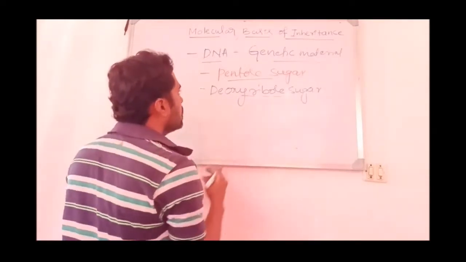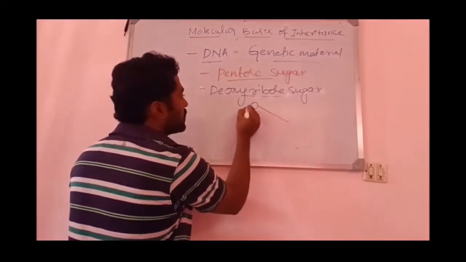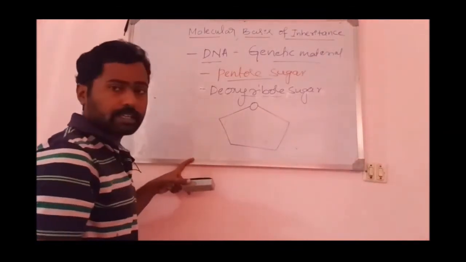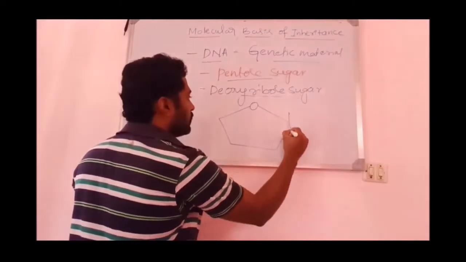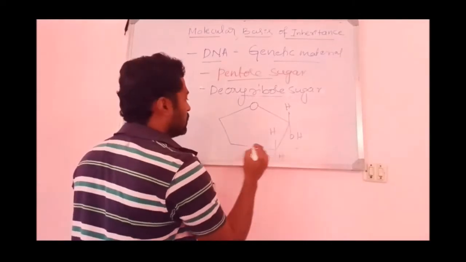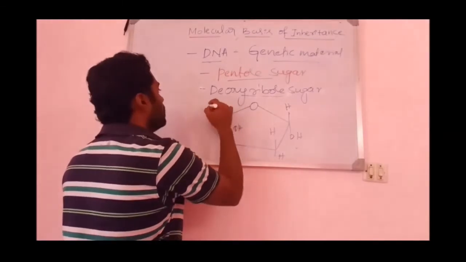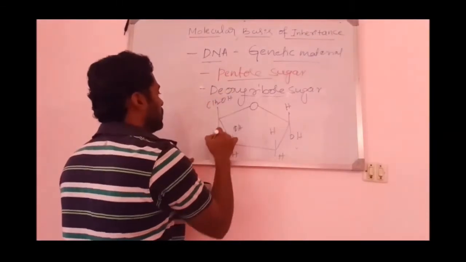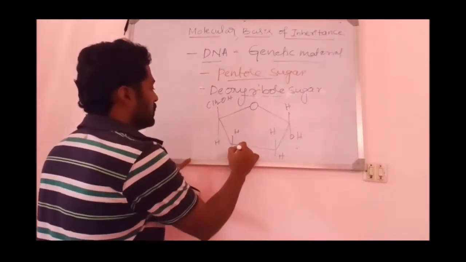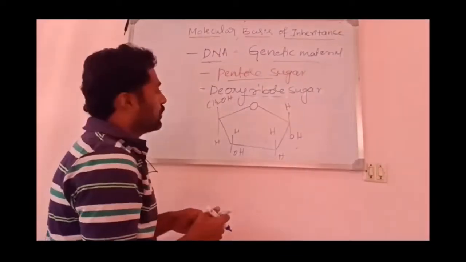So this is a pentose sugar, and it consists of an oxygen atom forming a pentose ring like this. It consists of groups like H, OH, then H, similarly CH2OH and H. So you can see H, OH, and the inner side is also a ring.